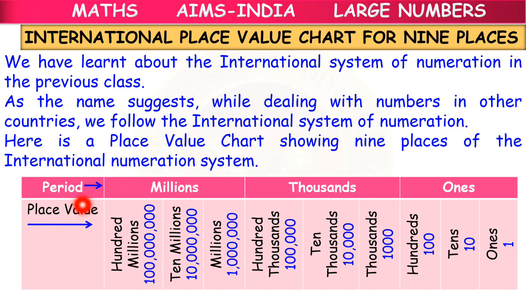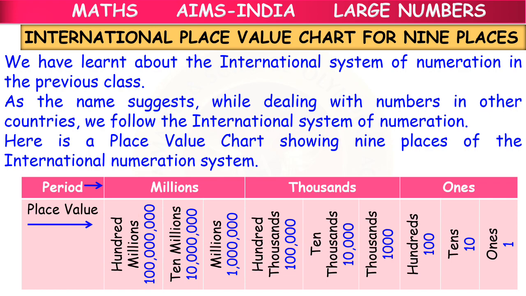Now look at this place value chart here. First we have ones, tens, hundreds, thousands, 10,000s, 100,000s and millions. Till this point you all are familiar. You have learnt till millions in your third and fourth classes, right? Yes. So what comes after millions? After millions we have 10 millions and 100 millions.